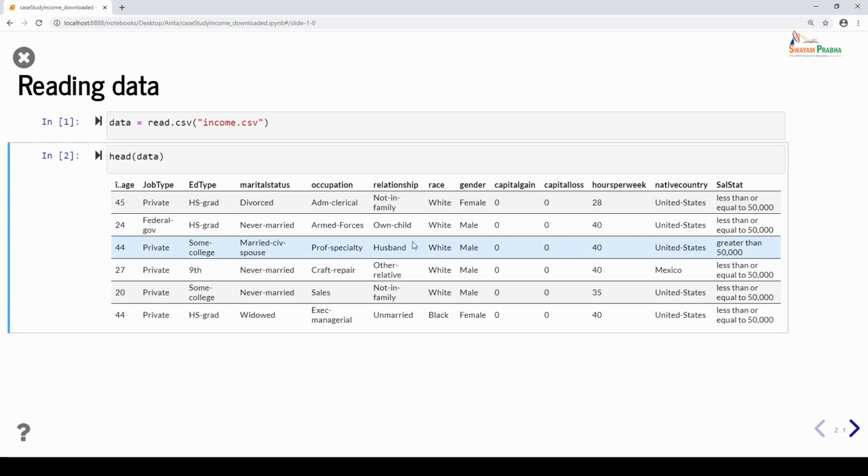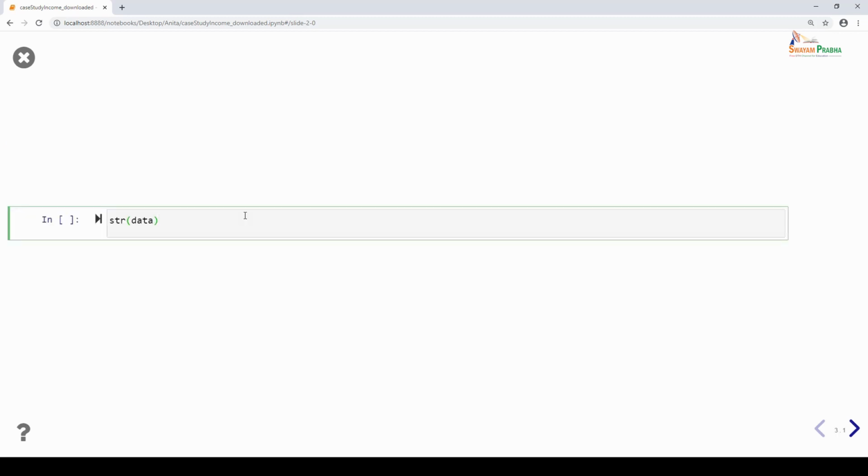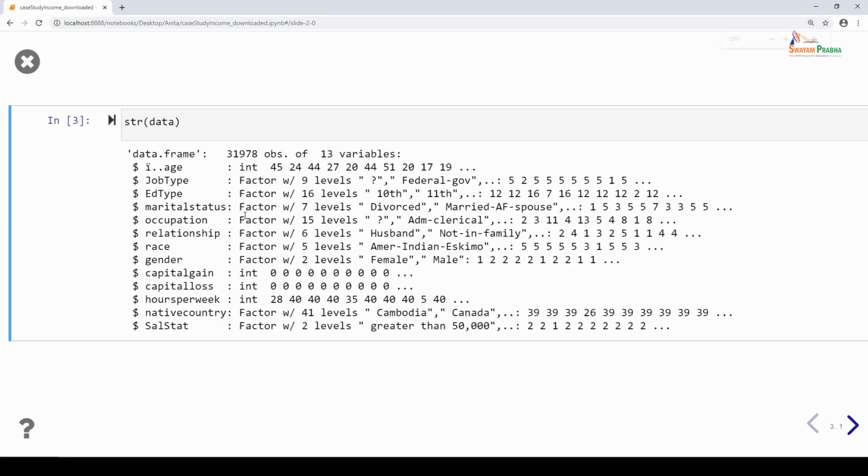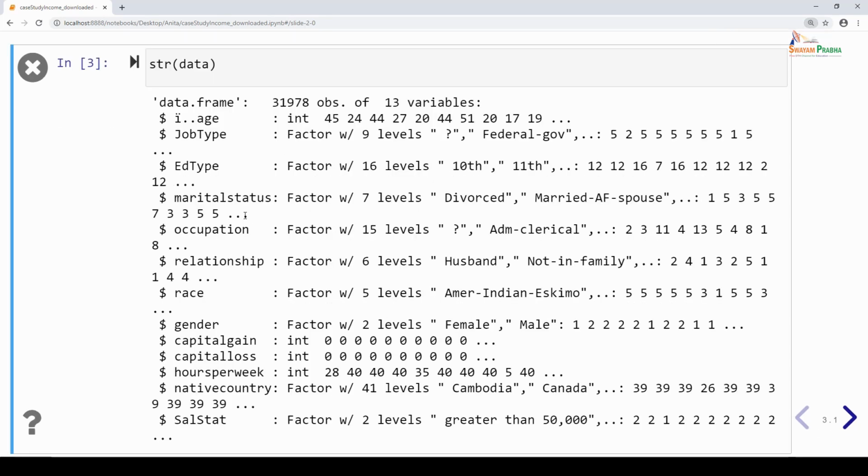All the data has been read properly, and you can see the first variable is age, job type, educational type, marital status till you have salary status. So once we read the data, the first thing that we need to check is whether your data has been read properly with all expected data types or not. The str function is used to check the data type of variables in your data.